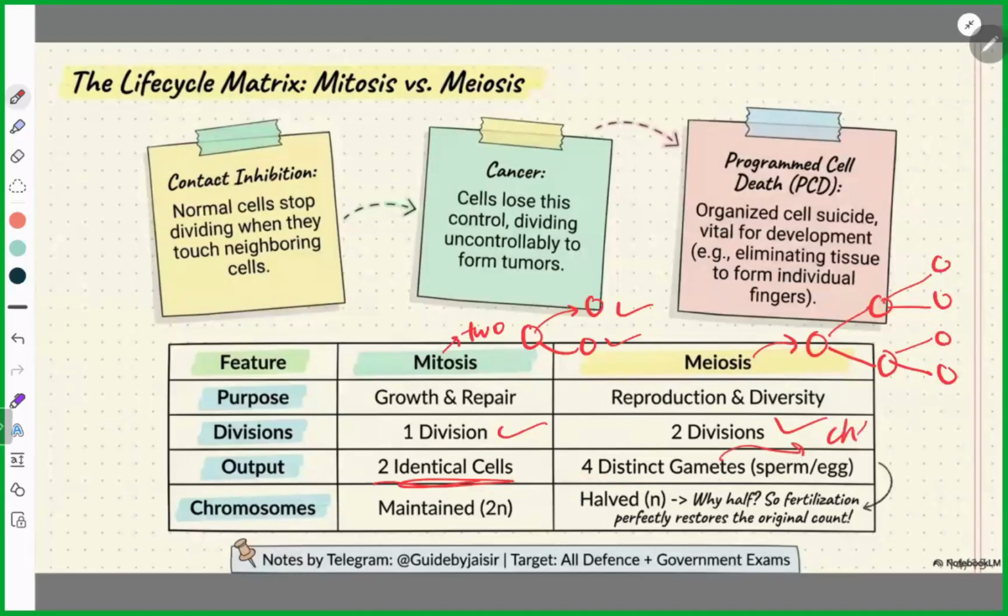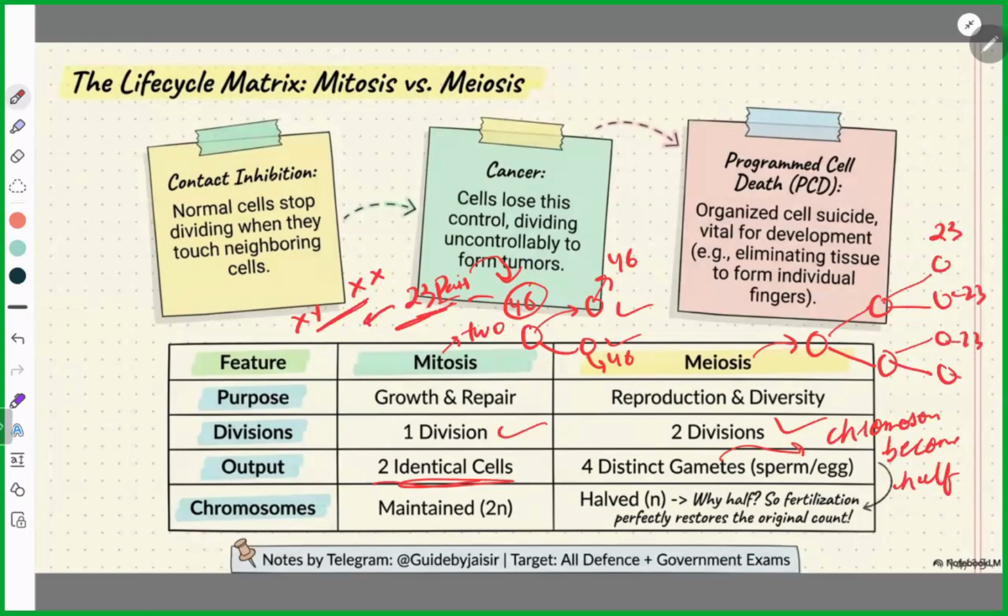That means chromosomes become half. What does it mean? Here 46 chromosomes are there. That means 23 pairs, out of which one pair is sex chromosomes. Male have X and Y, female have X and X. So in total 23 pairs, which means 46 in number. Then in mitosis, this number remains intact because it is an exact copy and identical cells are formed. But in case of meiosis, we will get 23, 23, 23, and 23.